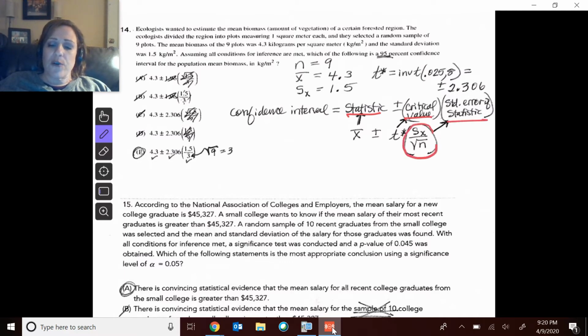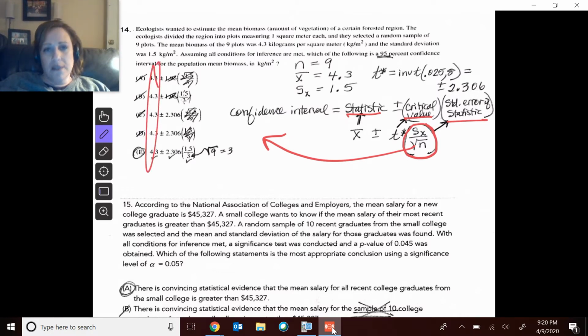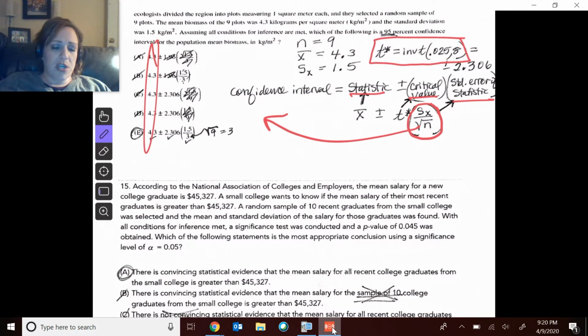Now, here's that standard error. So this actually got me for a split second when I came over here. I knew that my critical value, so I see all the means are the same. But my critical value is inverse t of one tail, comma, 8 degrees of freedom, so that's 2.306. So then I marked off A and B. But then when I go looking at the standard deviation, it needs to be that 1.5 over the square root of 9, and that square root of 9 is the same as 3. So actually, this was the correct standard deviation, and this was the correct standard deviation, but E had to correct everything.